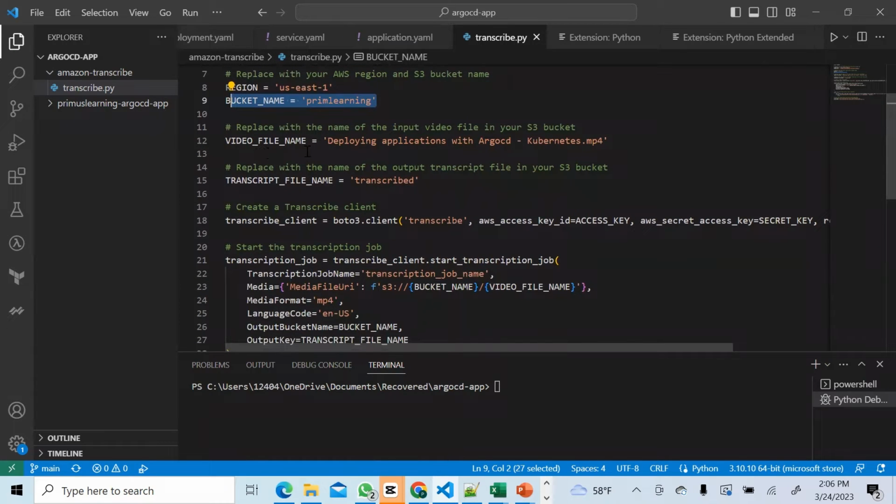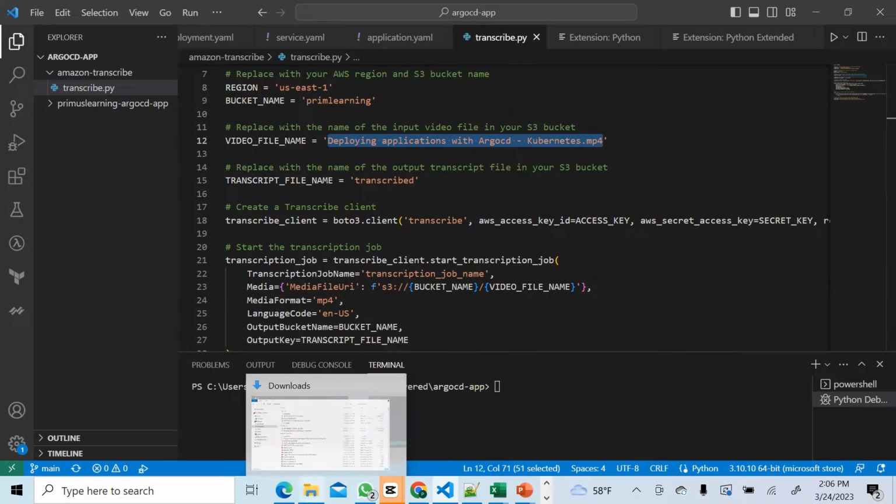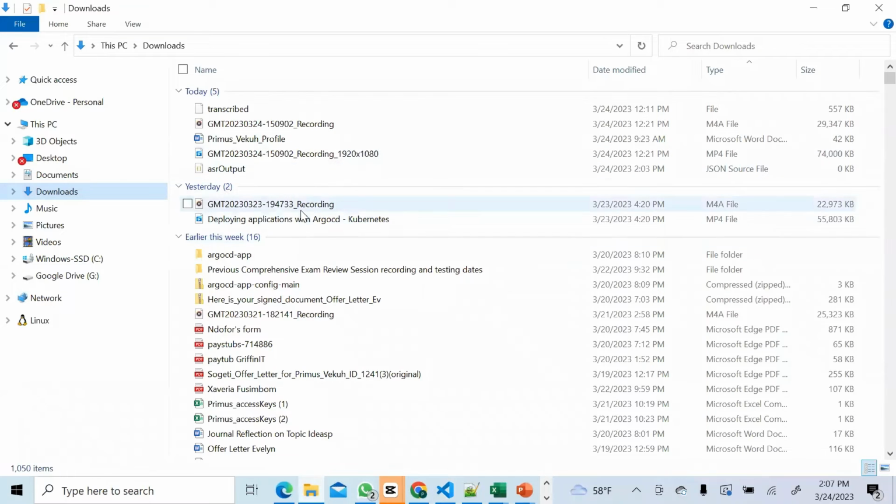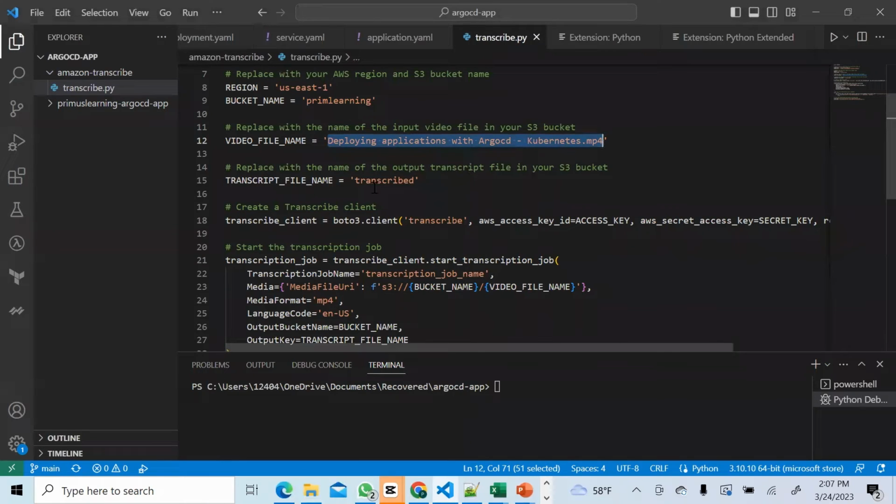And then the video file name. This is the video file name that we uploaded to S3, right? To that bucket up here. So it is called Deploying Applications with Argo CD Kubernetes.mp4. This is exactly the video here. .mp4 is the extension. So you see it's an MP4 file here. That's why you have that .mp4. You have to have it.